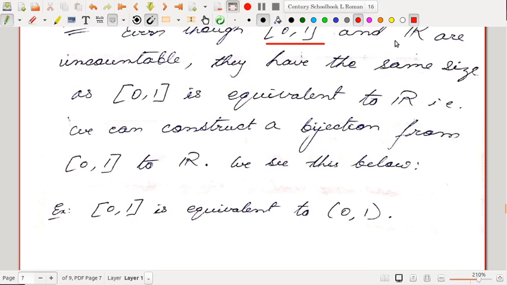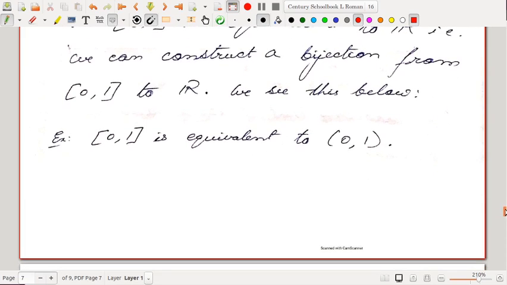[0,1] and R are both uncountable, but even then they have the same size because [0,1] is equivalent to R. That is, we can construct a bijection from the closed interval [0,1] to R. How can we construct it? Let us see this. From the exam point of view, this result you may avoid, but just for your interest I am showing you how we can construct a bijection from [0,1] to R.